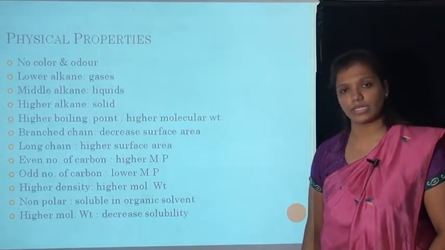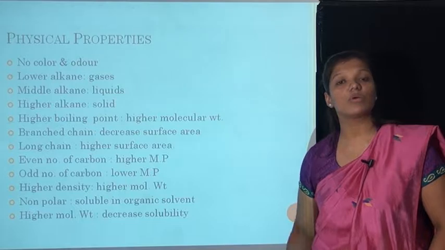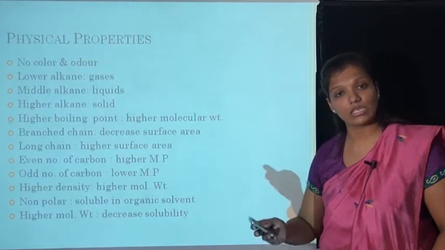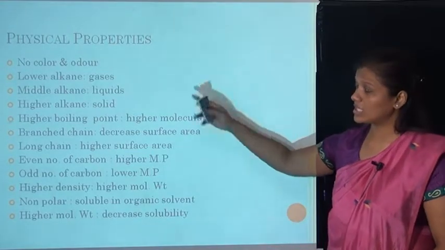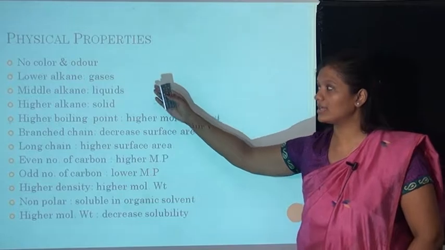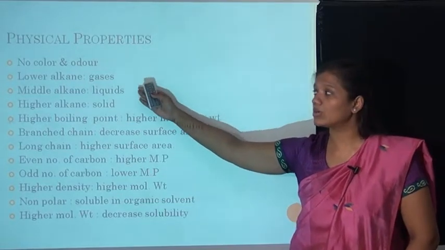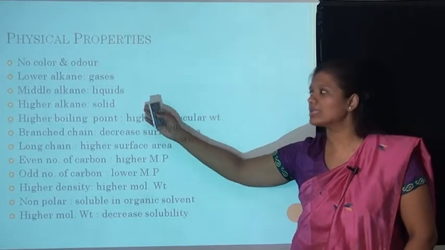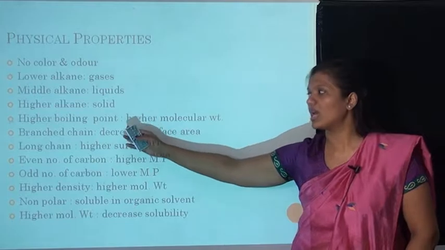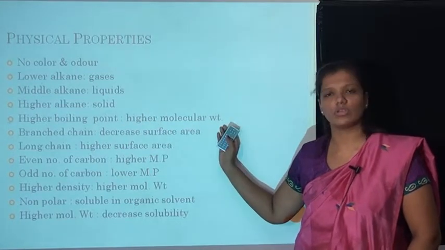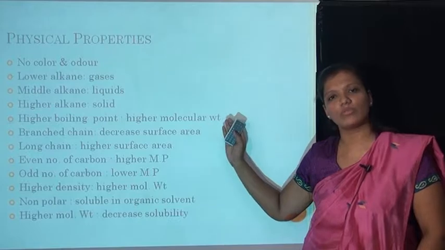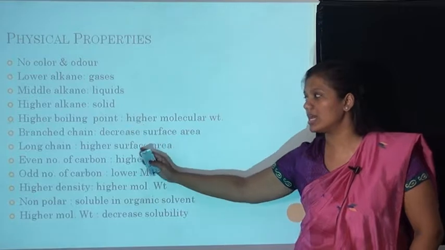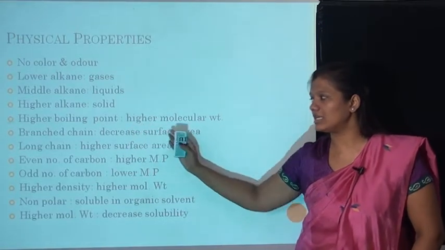Now the physical properties of alkanes. Which characteristics can we use to know that a compound is an alkane? They have no color and no odor. Lower alkanes are generally gaseous, middle alkanes are liquids, while higher alkanes are solids. Higher molecular weight means a higher boiling point. Obviously, with higher molecular weight you need much more energy to break the bonds, therefore the boiling point is higher. Branched chains have decreased surface area.